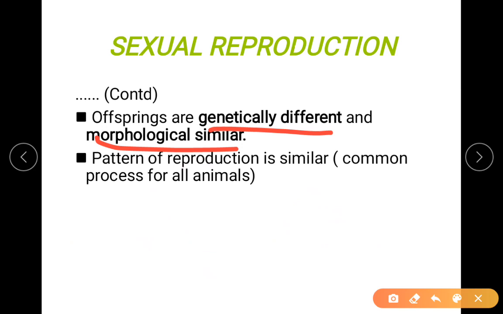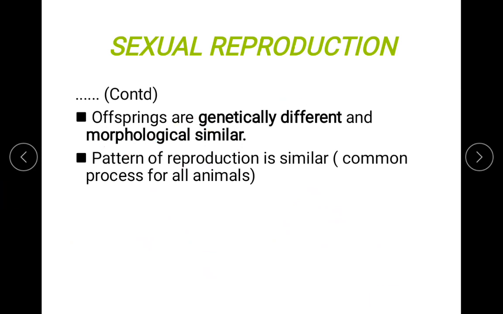Now, when we say morphologically similar, we mean the head that you have, all the organs which you have. There is the stomach. There are all those organs. You have your hands, you have your legs. All these are your morphological, that is external, features. Genetical, we are talking about the DNA level. The recombination occurring in meiosis, exchange of genes, leads to a new variety. So that's why we are saying offspring are genetically different and morphologically similar.